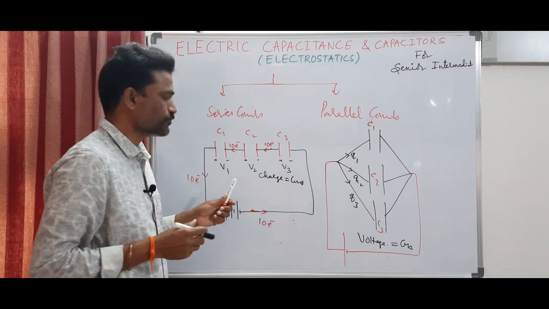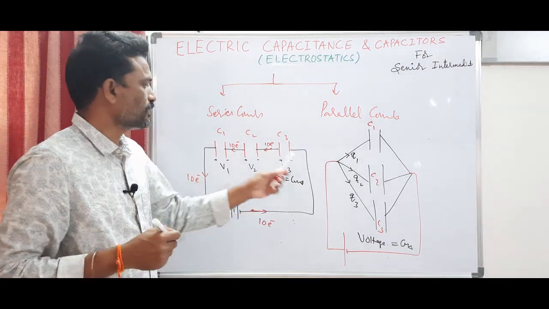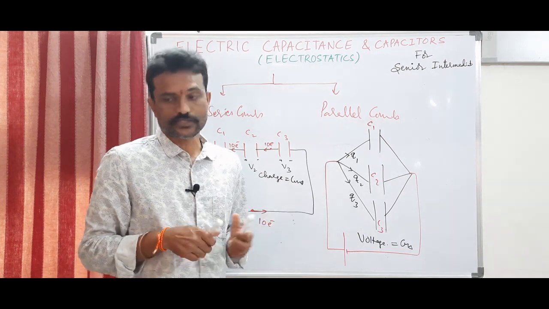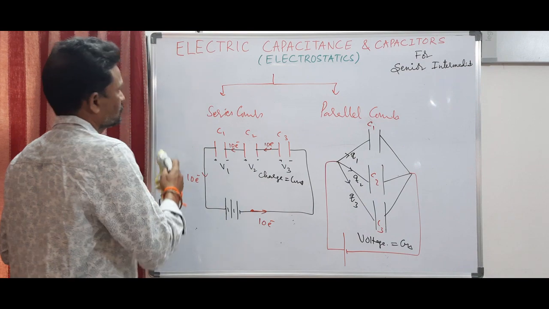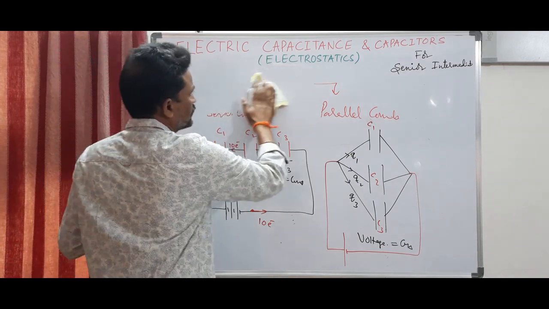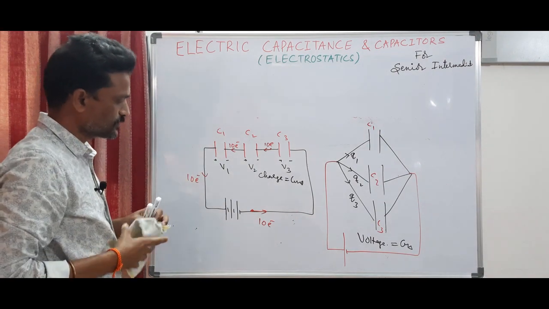So this is very, very important. In series combination, we divide the potential. In parallel combination, we divide the charge. So if you know this, you can derive the necessary formula. Right. Now let us do the series combination.